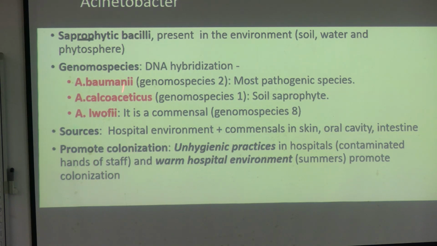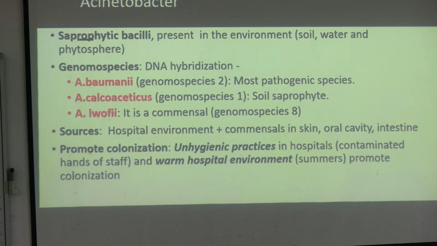Acinetobacter species: Acinetobacter baumannii, Acinetobacter calcoaceticus and Acinetobacter lwoffii. These are the three most common species. Baumannii is important because that is the most important pathogen. Calcoaceticus and lwoffii are not so clinically relevant, they are mostly contaminants, okay, but in a few cases they can also cause some infection.